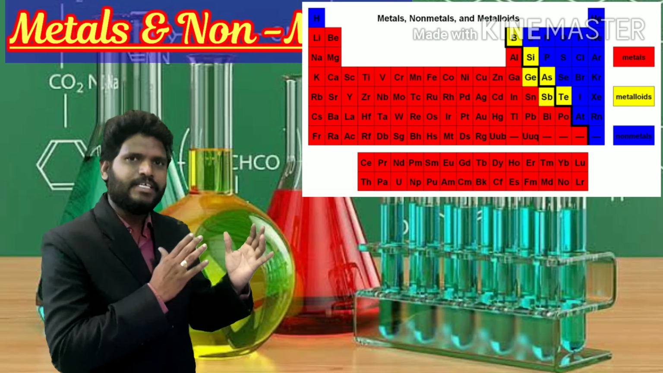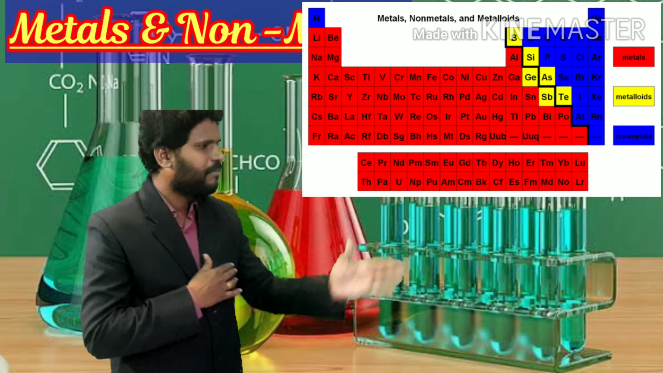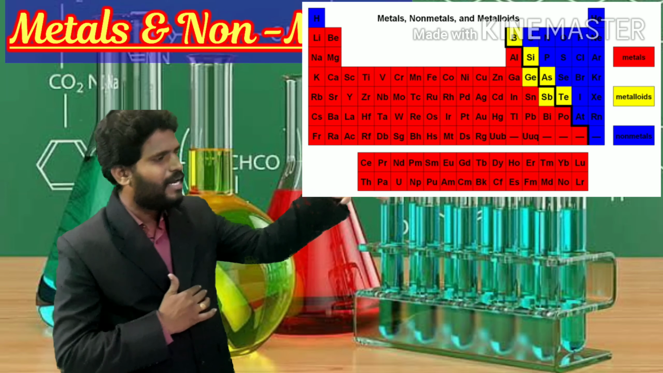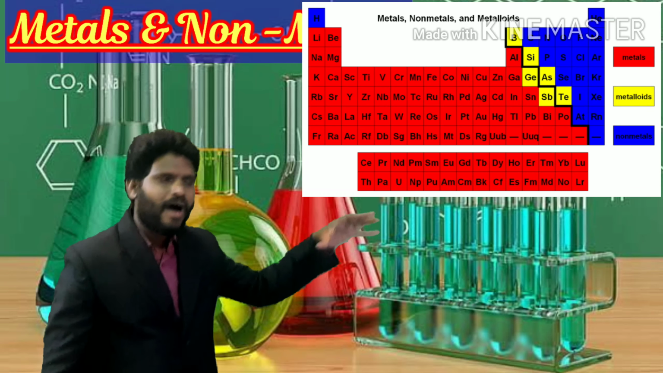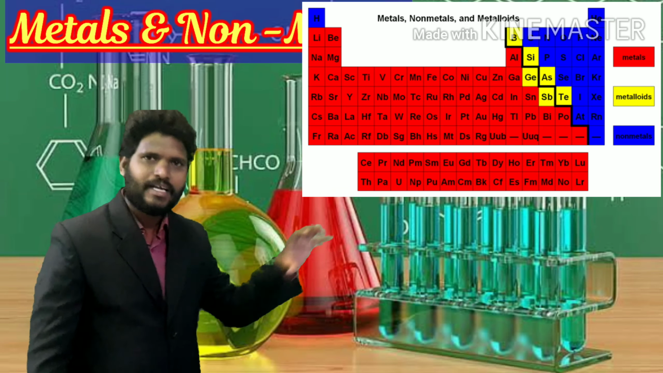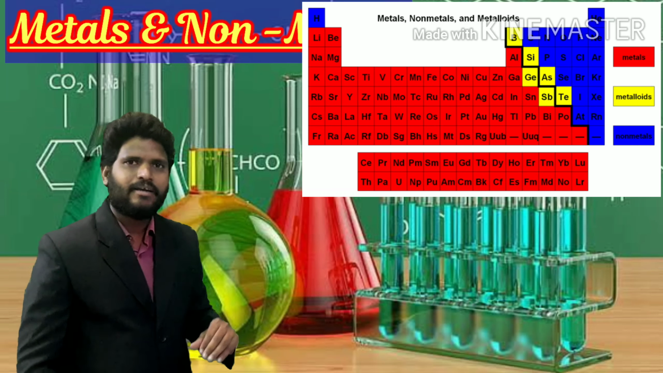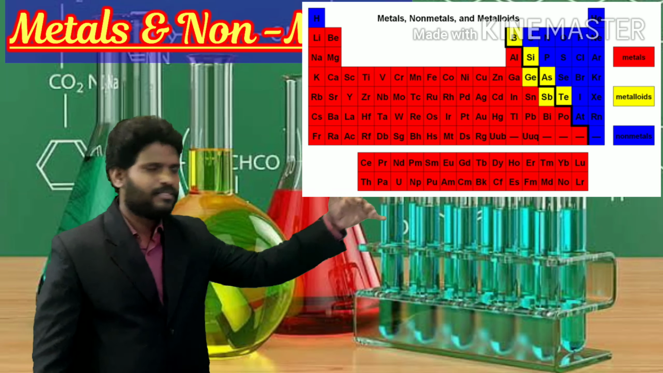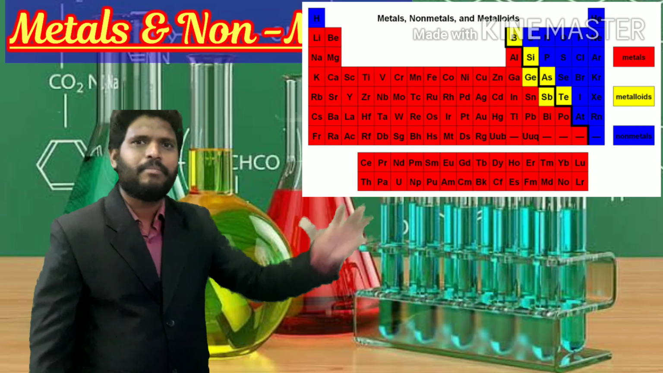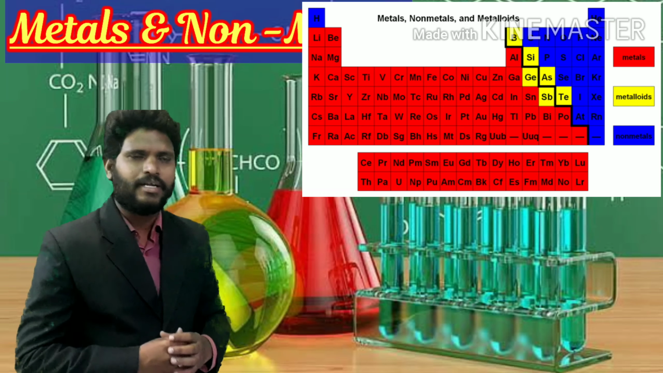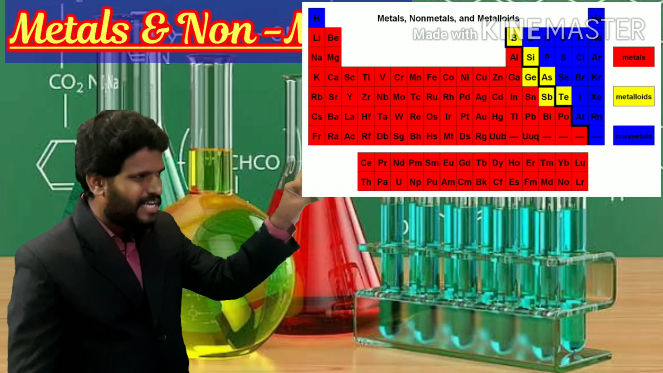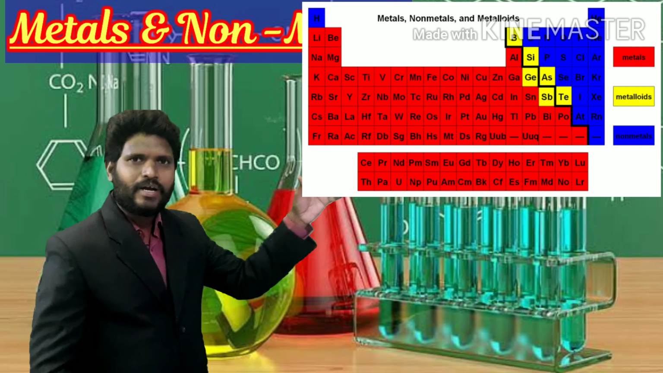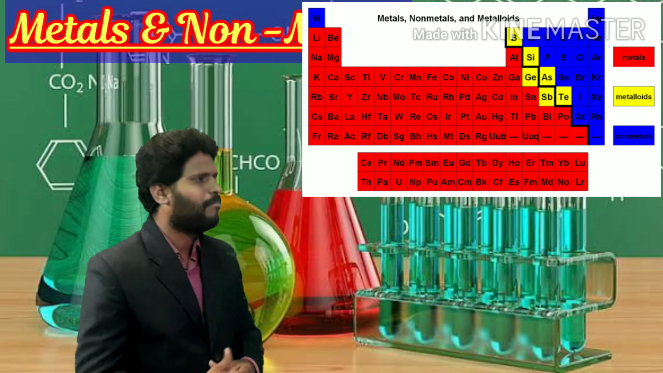If you observe this periodic table, the red colored elements are all metals. And if you go for the blue colored elements, those are all known as non-metals. Coming to the middle staircase, which appears in yellow color, those are known as metalloids.